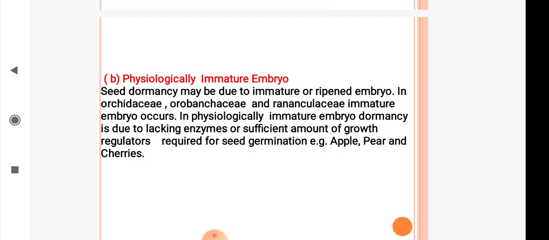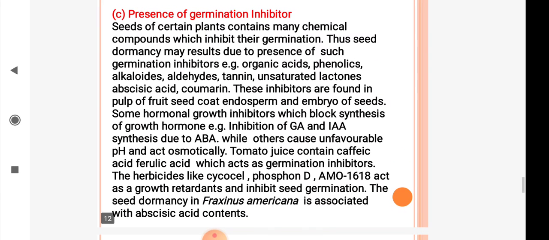Then in apple, pear and cherries, like this, a physiologically immature embryo occurs. In the next slide, we will see another cause which causes seed dormancy, that is presence of germination inhibitors. Seeds of certain plants contain many chemical compounds which inhibit their germination. Thus, seed dormancy may result due to presence of such germination inhibitors.